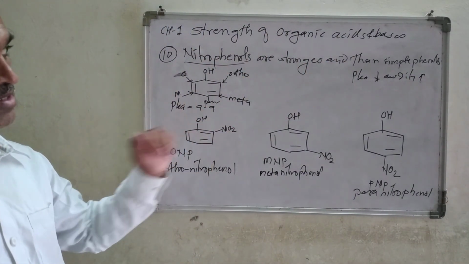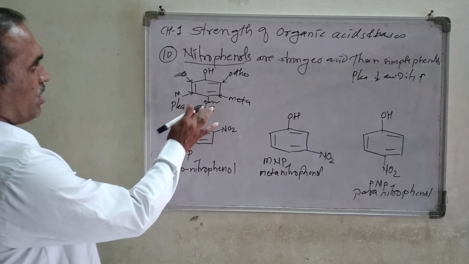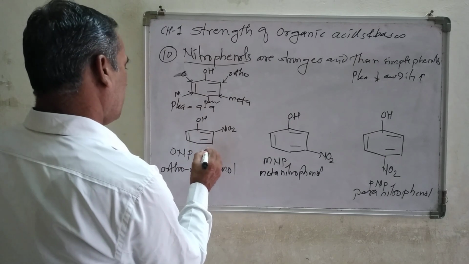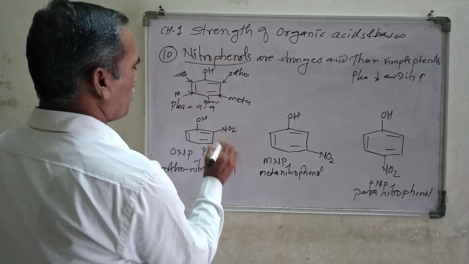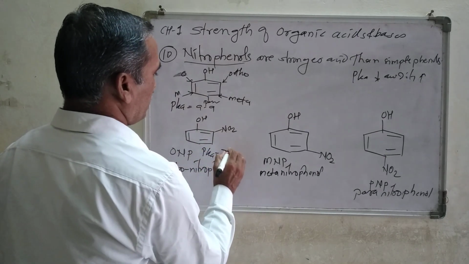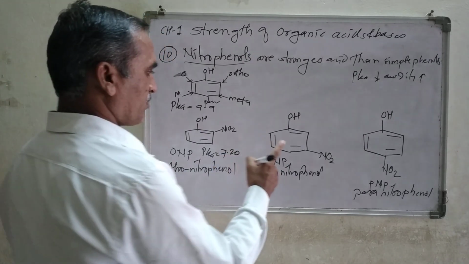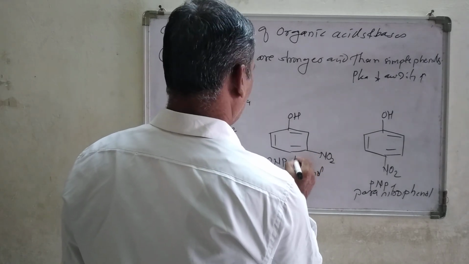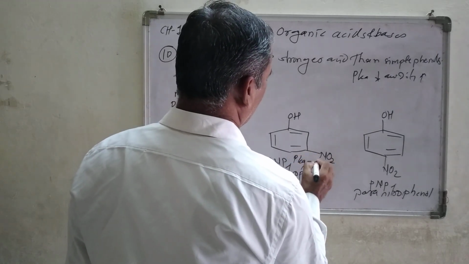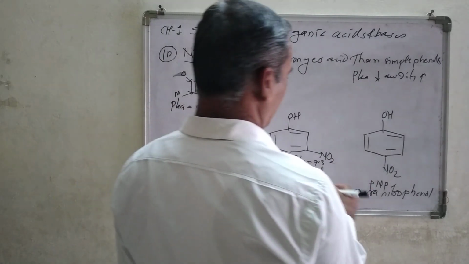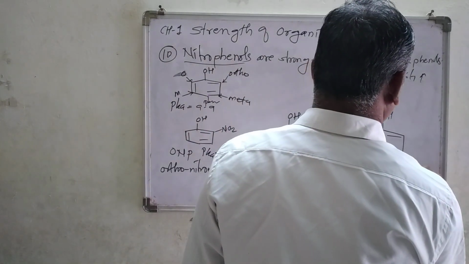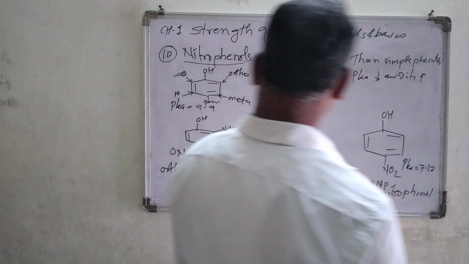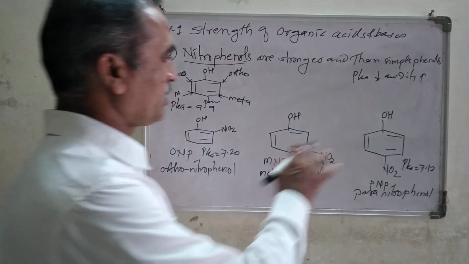Phenol has a pKa value of 9.9, orthonitrophenol has a pKa of 7.20, metanitrophenol should be 9.3, and paranitrophenol should be 7.12. These are the pKa values.